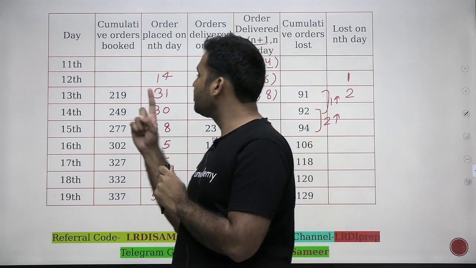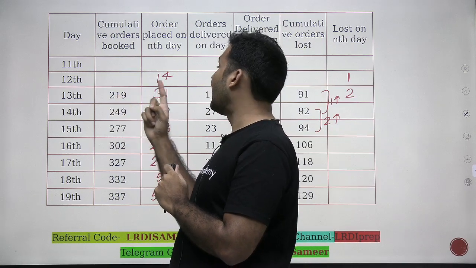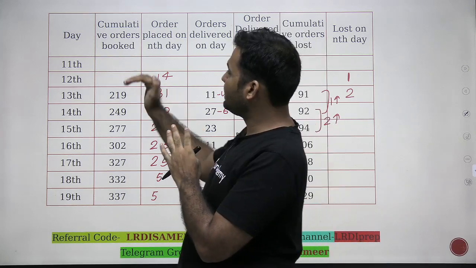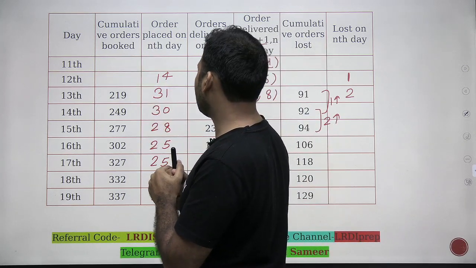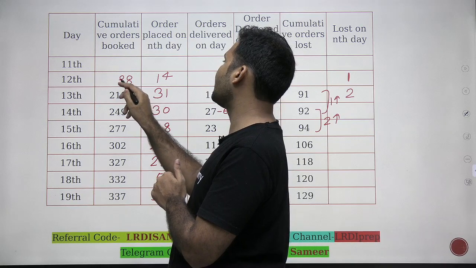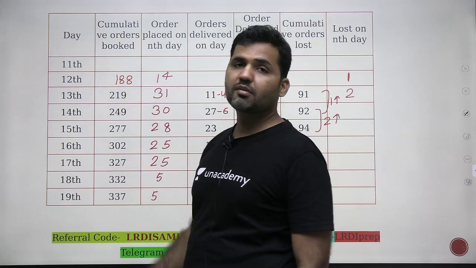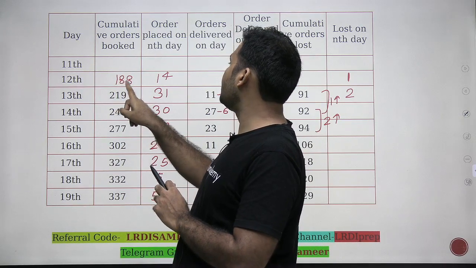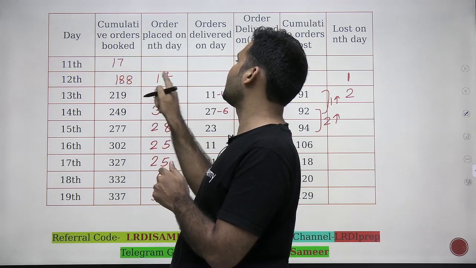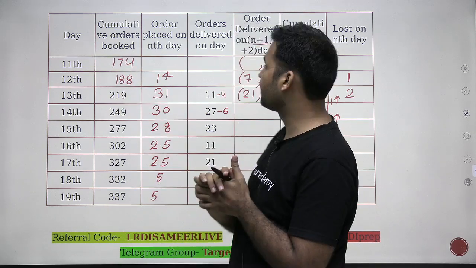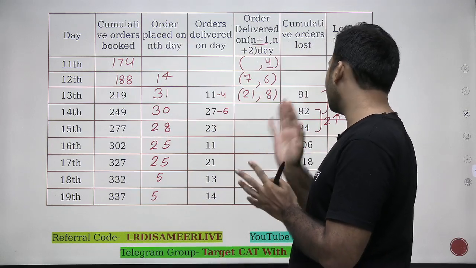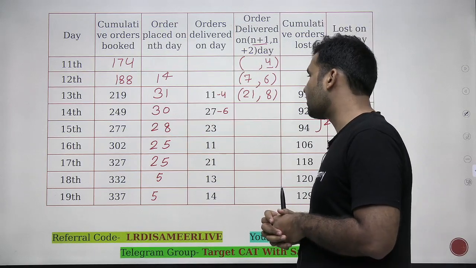So now, if 219 are the cumulative orders booked, and on 13th I have 31 orders placed, can I say till 12th the number of orders must be 219 minus 31, which must be 188. So till 12th, the cumulative order must be 188. And out of 188, 14 orders are placed on 12th. So till 11th, the number of cumulative orders must be 188 minus 14. That means 174, right? Okay, so we got this column completed. We need to complete this column and our job will be done. We are done with this set then.